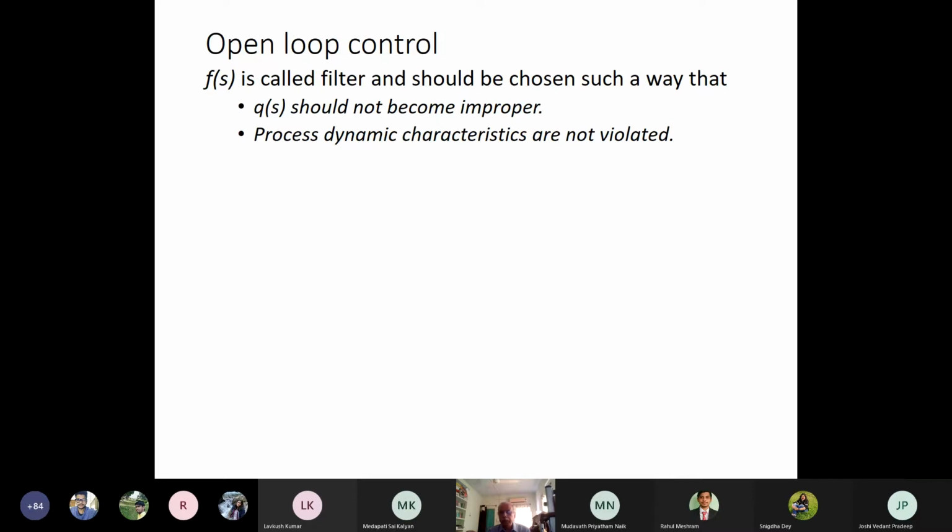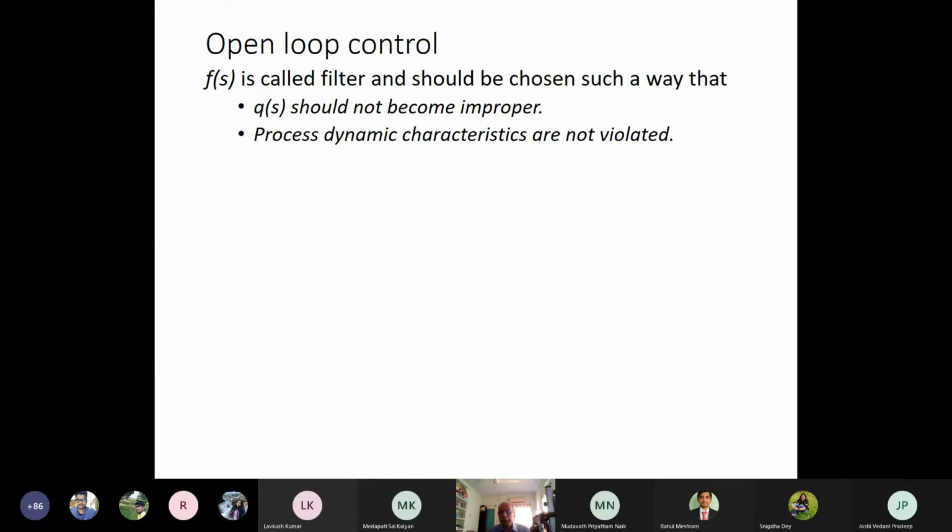Like if you have a first order process with time delay, and if you give Fs as only a first order process like 1 by (lambda s plus 1), then in that case, the process dynamics tell us that y cannot vary as 1 by (lambda s plus 1) with ysp. It has to have a process delay with it.